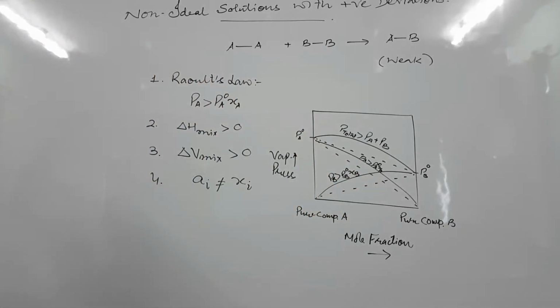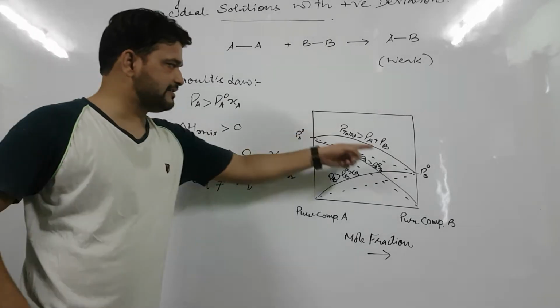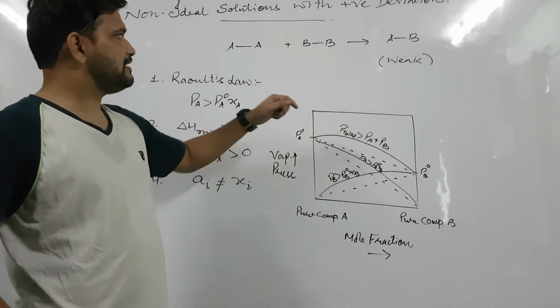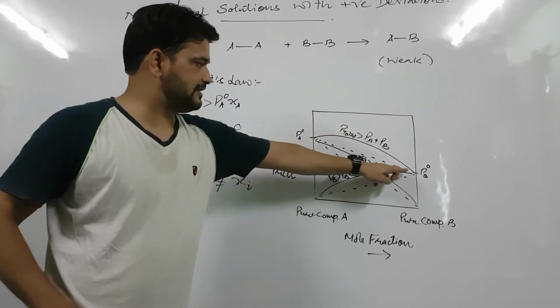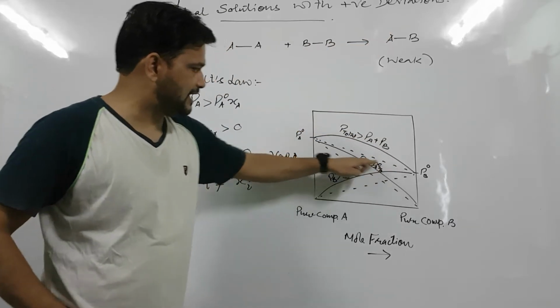It means all these curves do not obey Raoult's law, and in such conditions we say that positive deviations are observed. The graphs are above the straight lines.